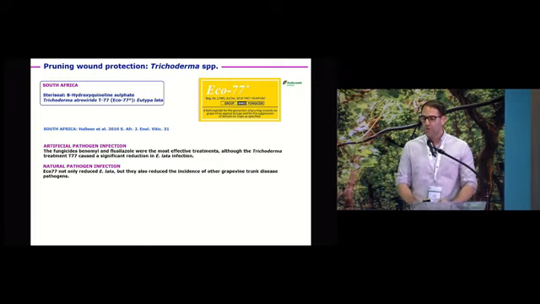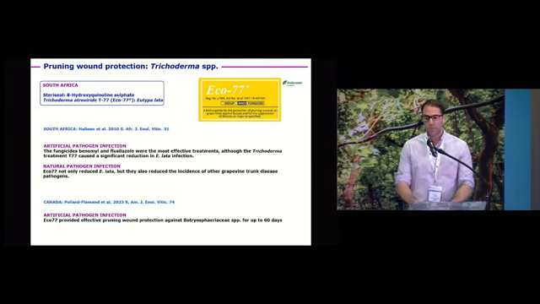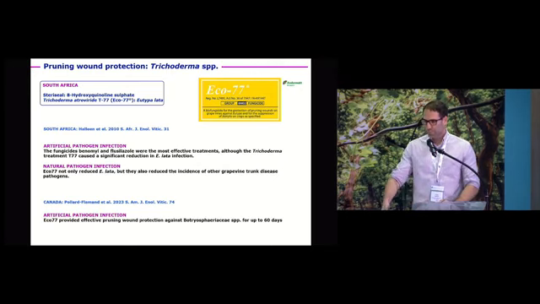And also, under natural pathogen infection, this species of Trichoderma atroviride not only reduced Uncinula necator growth, but also the incidence of different grapevine trunk disease pathogens living in nature. In Canada, they also use this species, Trichoderma atroviride ICC 080. This is a paper now online in the American Journal of Enology and Viticulture, and the researchers show that this strain provided effective pruning wound protection against different species of Botryosphaeriaceae for up to 60 days.